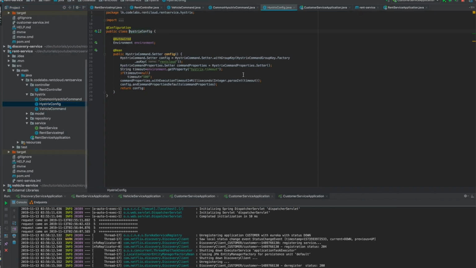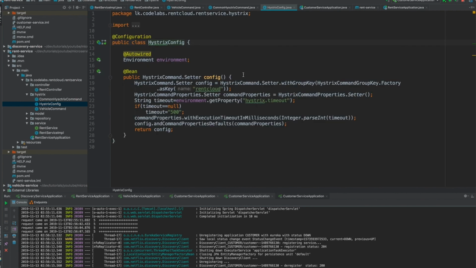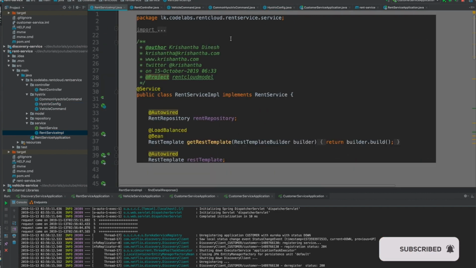So I just implemented a sample Hystrix command to demonstrate this, right? You can see here I auto wire the environment. I put the configuration annotation to make sure this is processed at startup, right? This type of properties you can read from the environment, right? So Hystrix timeout, and then when you pass this here, you can auto wire this.